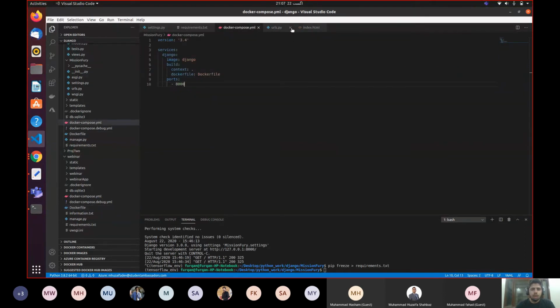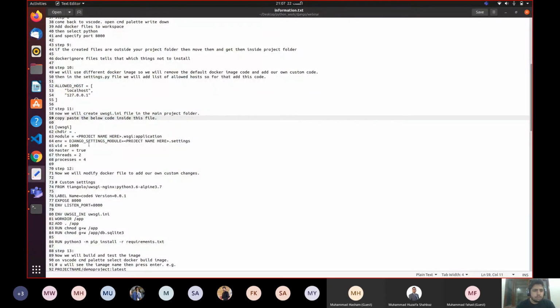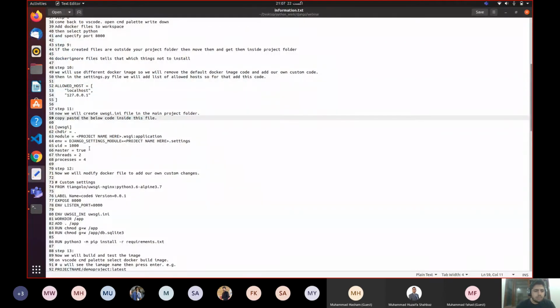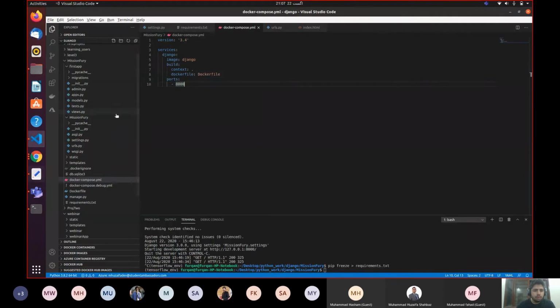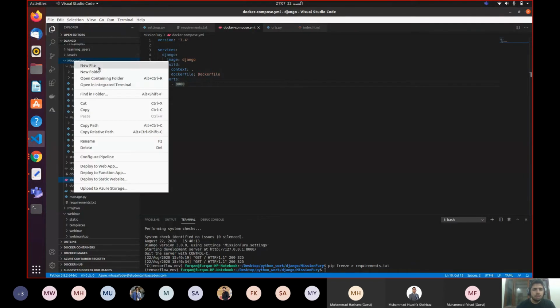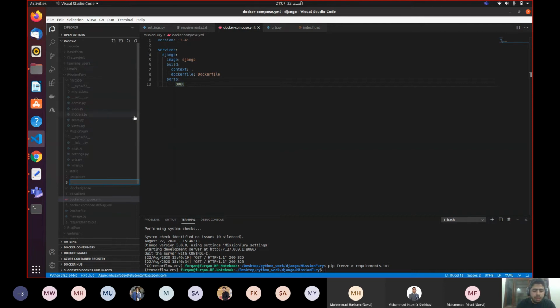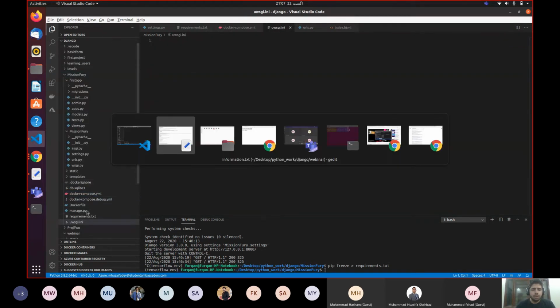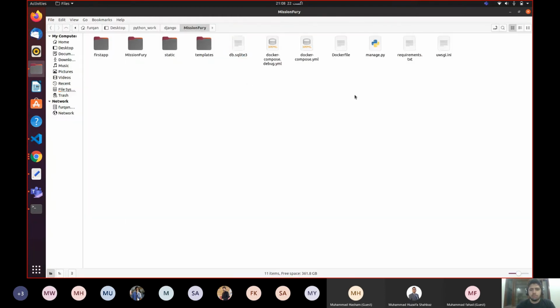Now what you need to do, you need to create a uwsgi.ini file, not a .py file, .ini. If you are familiar with PHP, which is a dead language, not dead language, you need to include this uwsgi.ini inside your project hierarchy. Let me show you the project hierarchy. Inside Mission Fury, you will see I included this file outside these four main folders. So uwsgi.ini is over here.